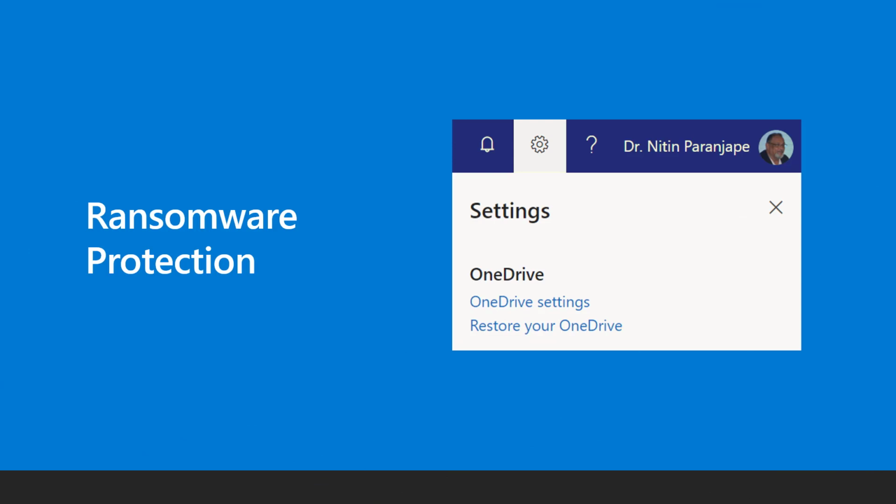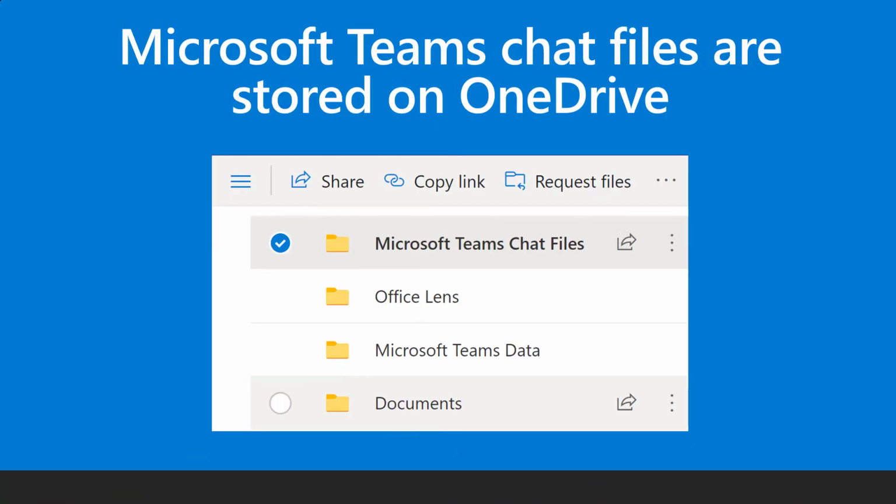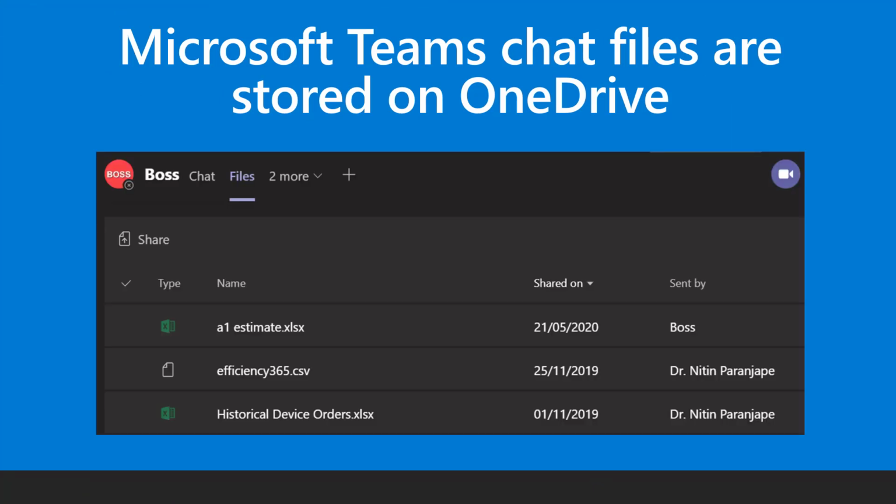OneDrive also protects against ransomware attacks. In OneDrive settings, choose the Restore Your OneDrive option. Move the slider to a day prior to the attack, and then OneDrive will restore previous versions of all files automatically. The files you send to each other in Teams chat are automatically stored on OneDrive.